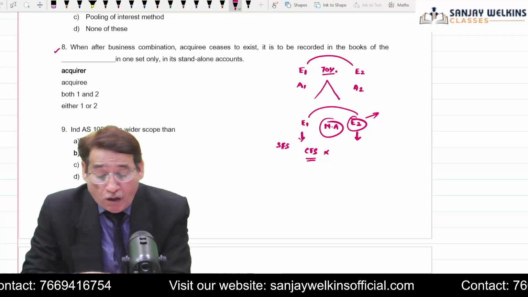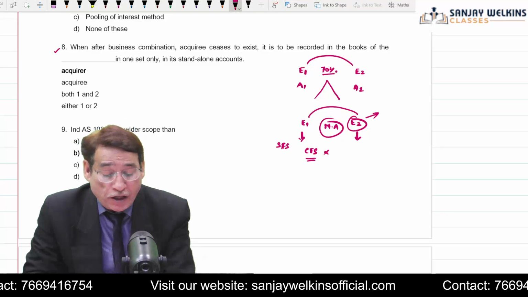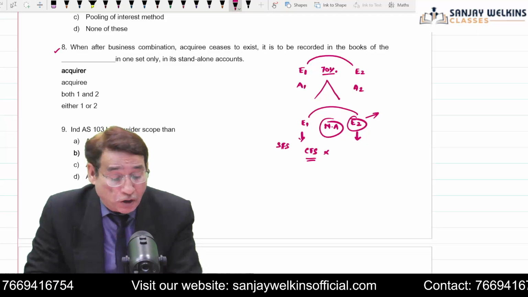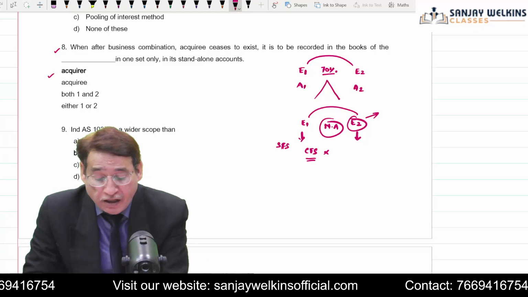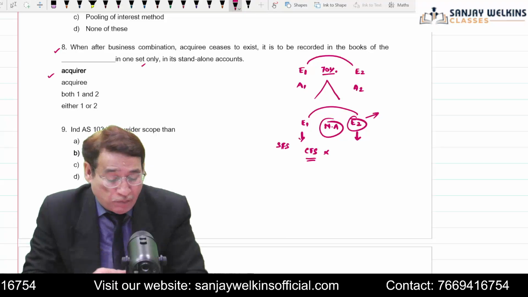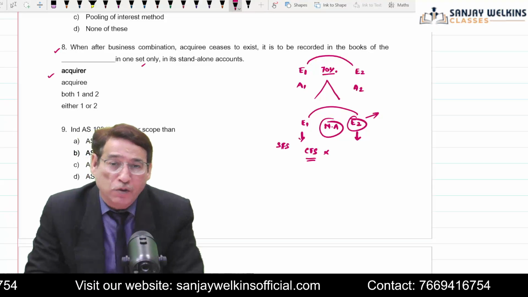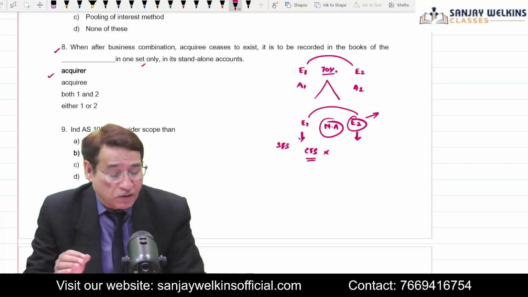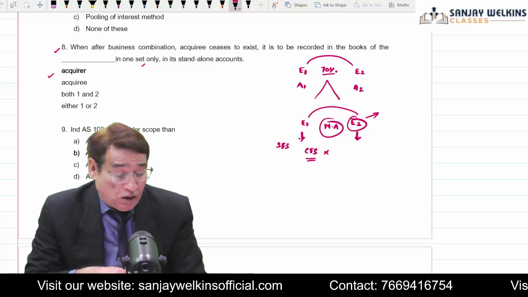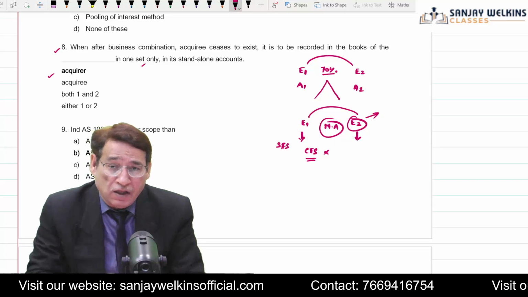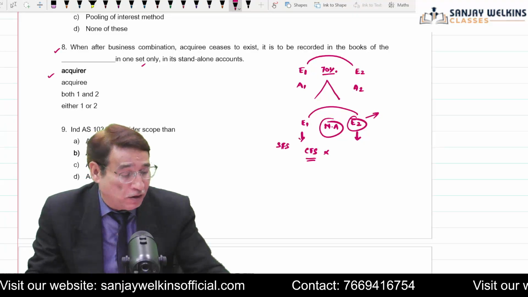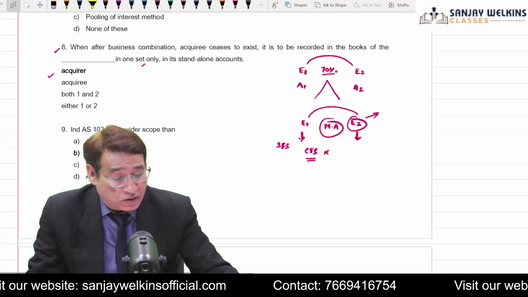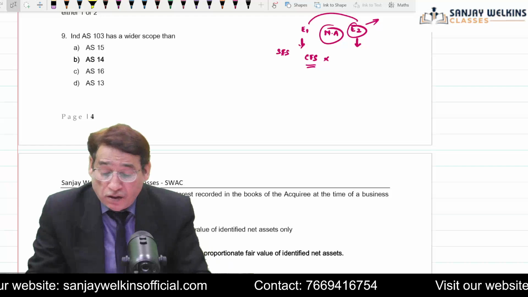So when after business combination the acquiree ceases to exist, it is to be recorded in the books of the acquirer in one set only. In one set only means in the separate financial statement, also known as standalone statements. Because the investee entity's existence has come to an end, there is no question of any consolidated financial statement. Now we move over to 9.